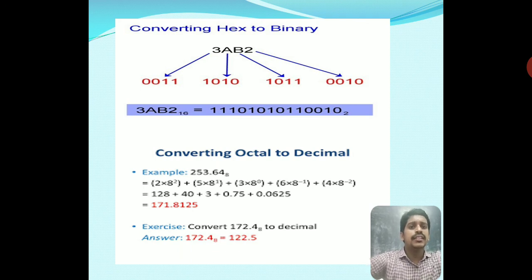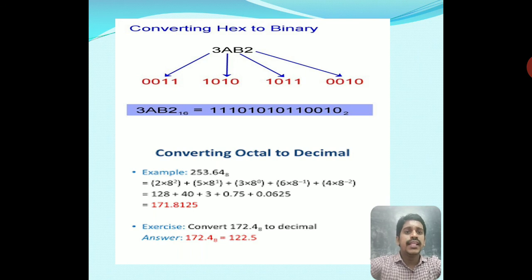So for the integer and fractional parts, the powers increase and decrease. We convert 2 into 8 power 2, 5 into 8 power 1, 3 into 8 power 0. These are the integer part, and for the fractional part, 8 power minus 1 and 8 power minus 2, which is equal to 170.8125. These are the conversions for octal to decimal.